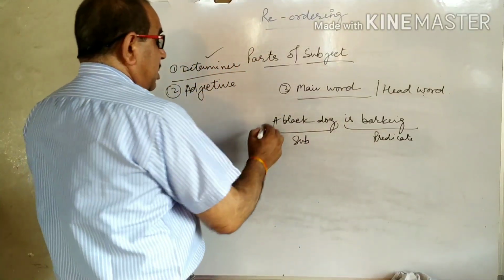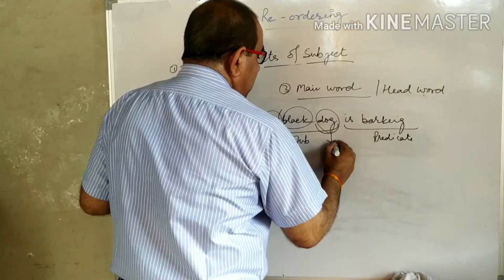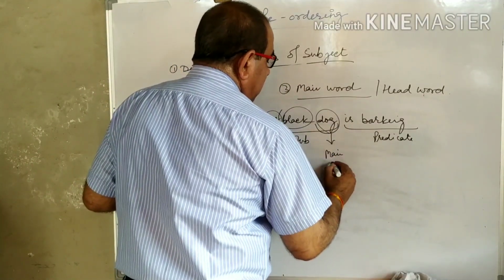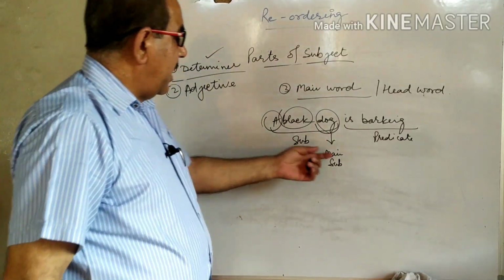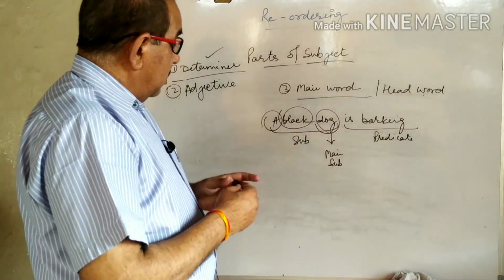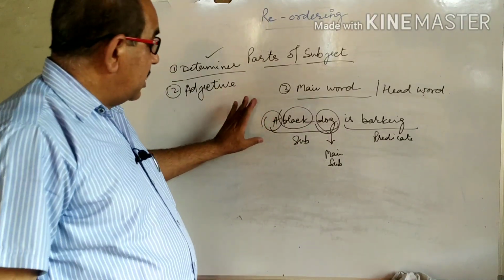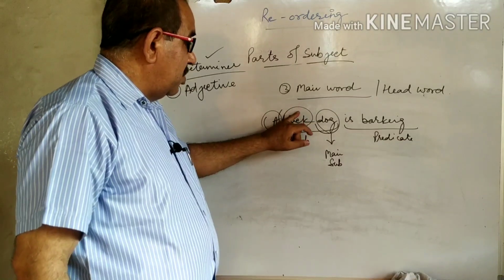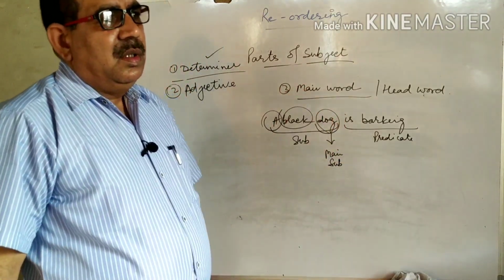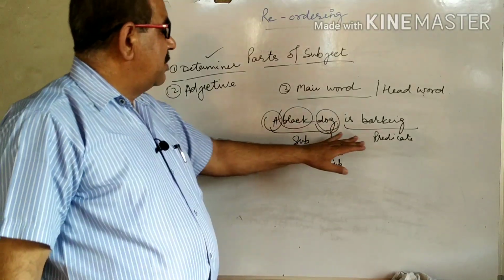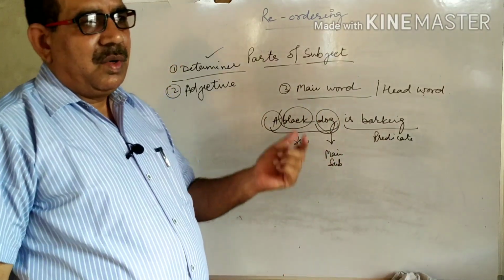We will see this is determiner and this is adjective, but this is the main subject, so this word is called main word or head word. In the subject part, maybe the other words are not so important, but this is the most important part of the subject, so this word is called main word, main subject or head word.